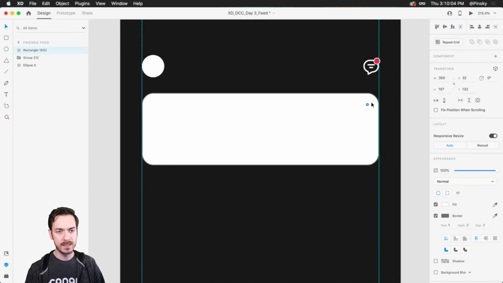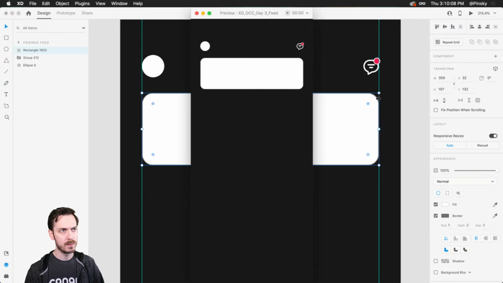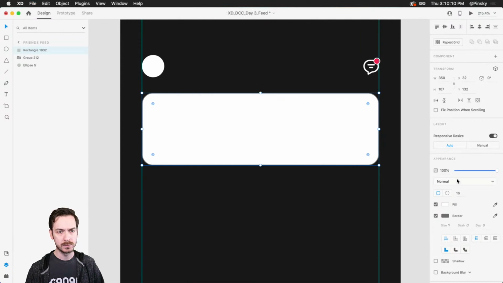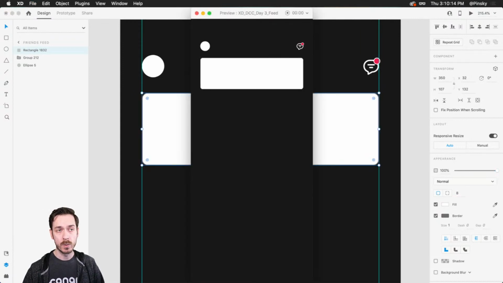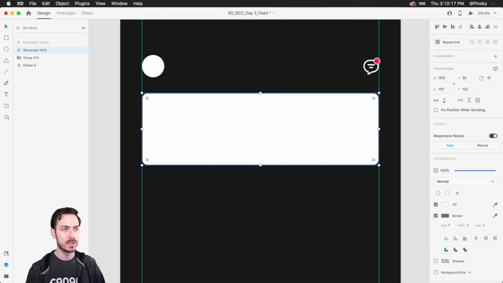Let's try 16 pixels. That might be too much. Yeah, 16 might be a little bit, it's not bad, but let's try 8. That might be better. Of course, because we're going to be using a repeat grid, we can always go back. I lost my cursor. There we go. We can always go back and make changes, and it's going to change to all of them.